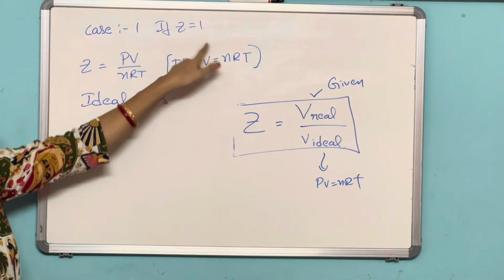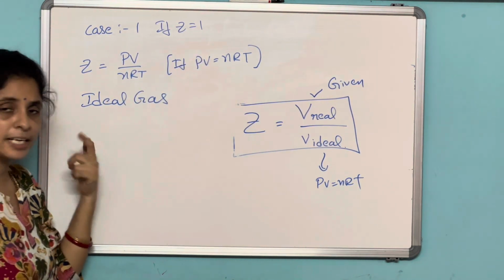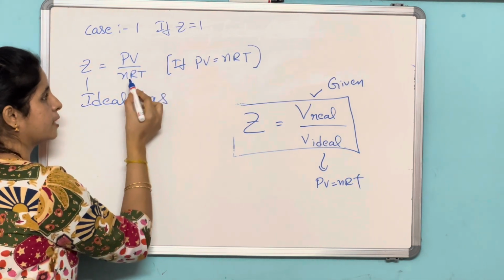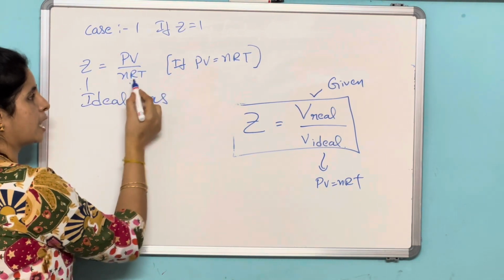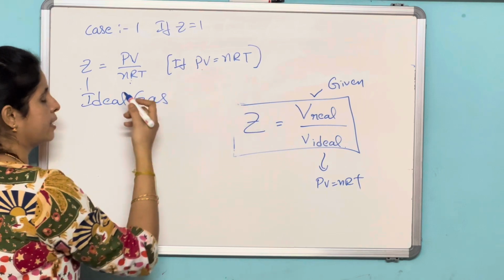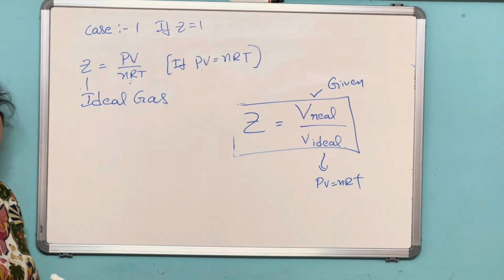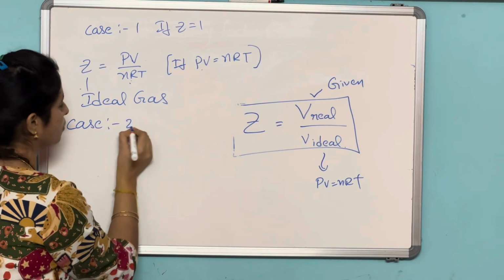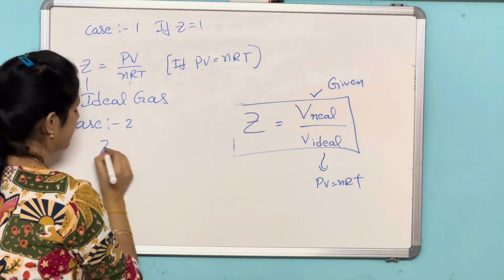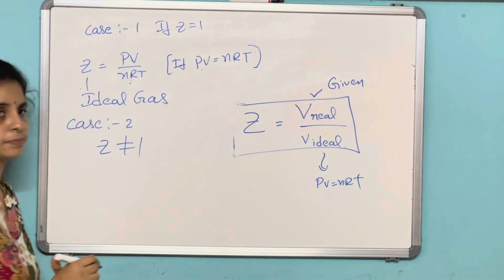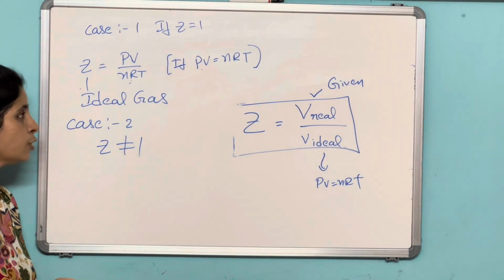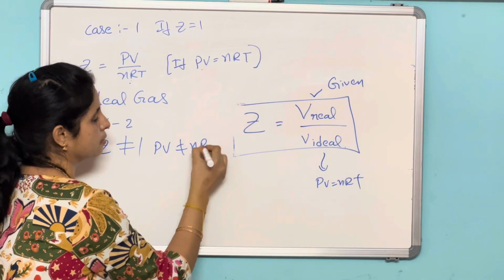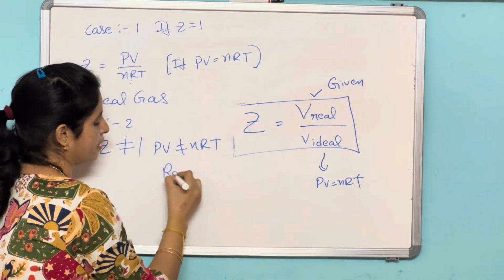Case 1, if Z is equal to 1: if PV is equal to nRT, then Z will be 1. Next, case 2. Z not equal to 1 means here PV not equal to nRT, which means it is a real gas.